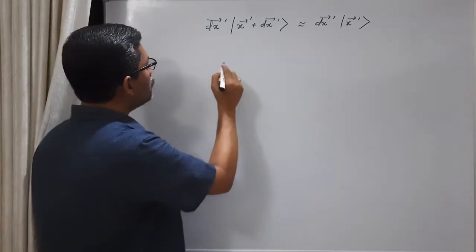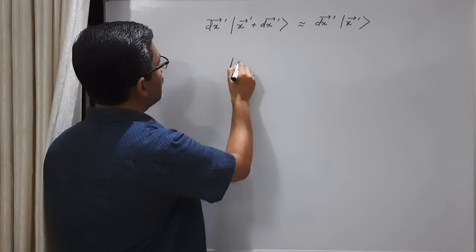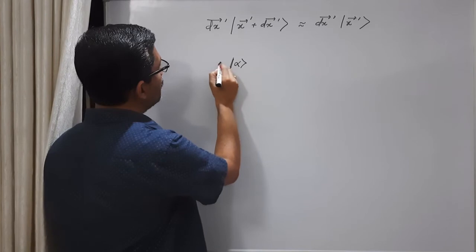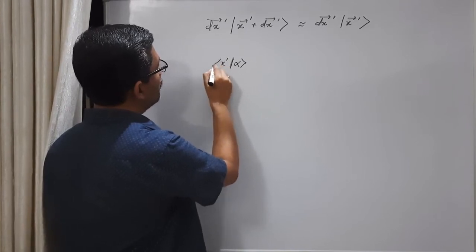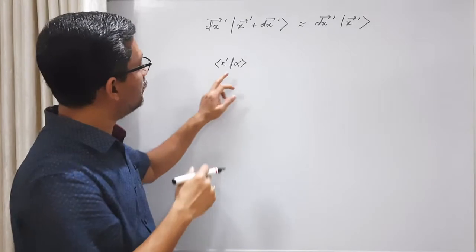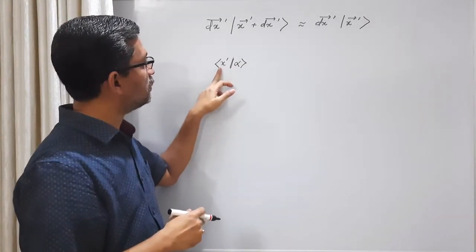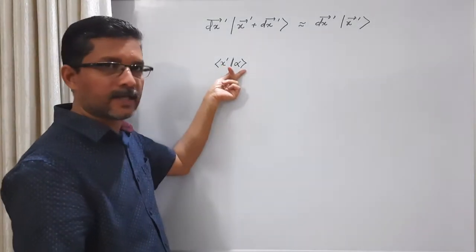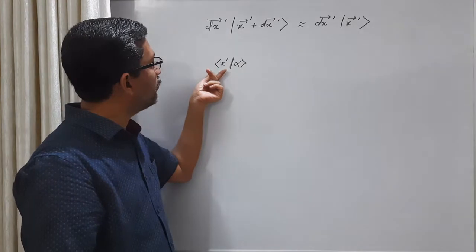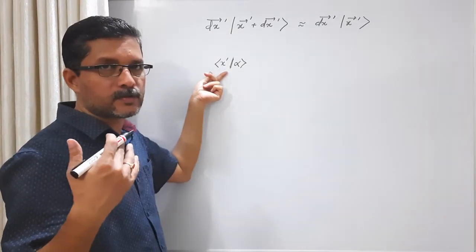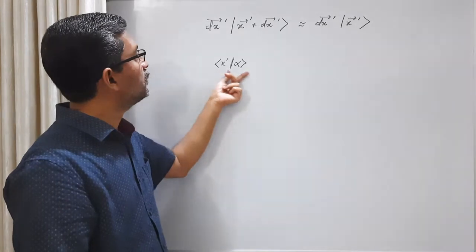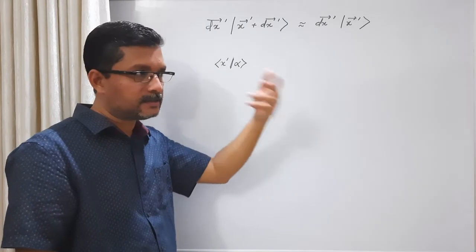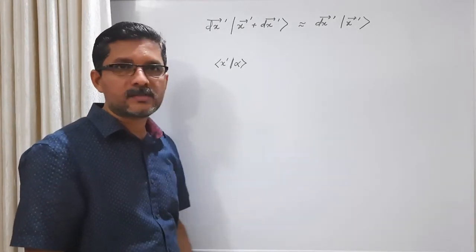Okay. Now, if you have a general ket alpha, suppose you take the component of this ket about the variable x prime, or you take the component of this general ket along a position eigenket. This component of a general ket vector along the position, when we use a position eigenket as the basis, is called the wave function. Here I am anticipating the discussion of a couple of classes later.